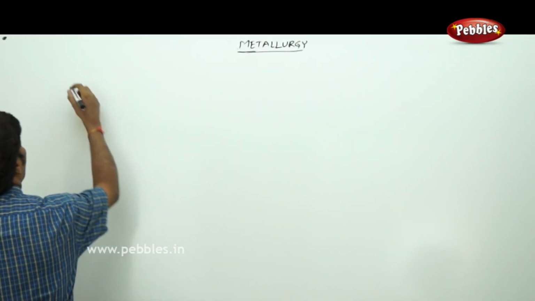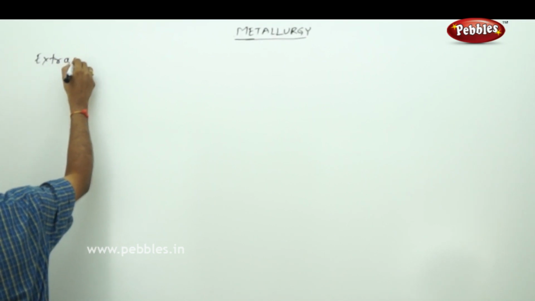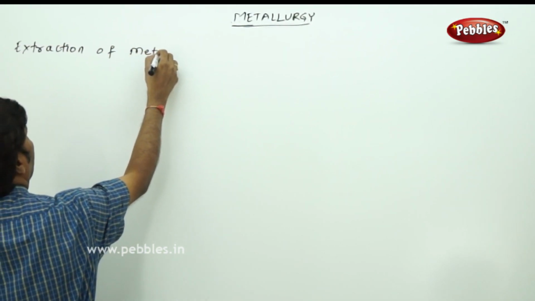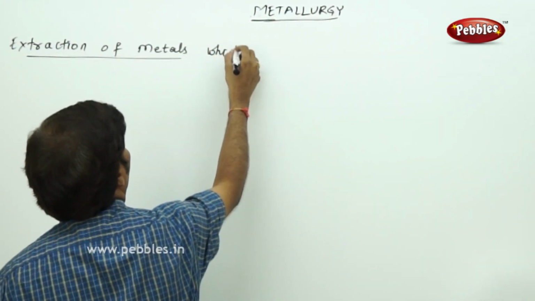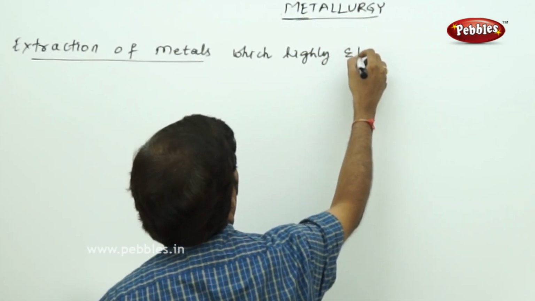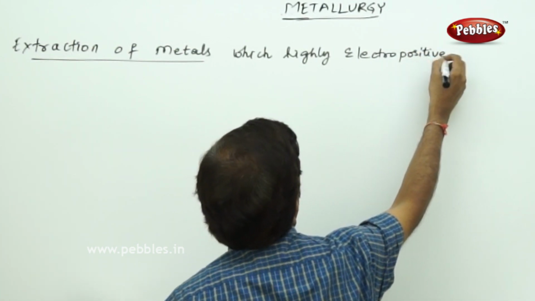So the next part of the discussion here is extraction of metals which are highly electropositive in nature.